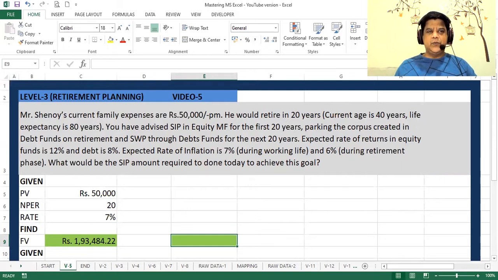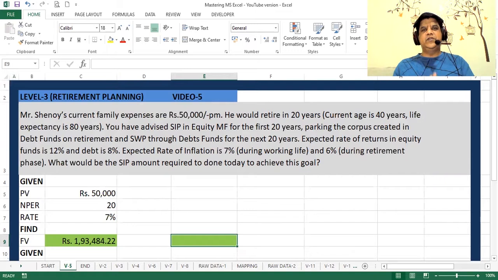Expected rate of returns in equities is 12% and debt is 8%. Inflation during the working life is 7% and it is 6% during the retired life. What would be the SIP amount required to be done today to achieve this goal?